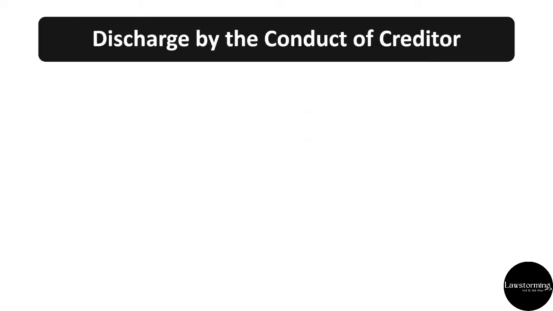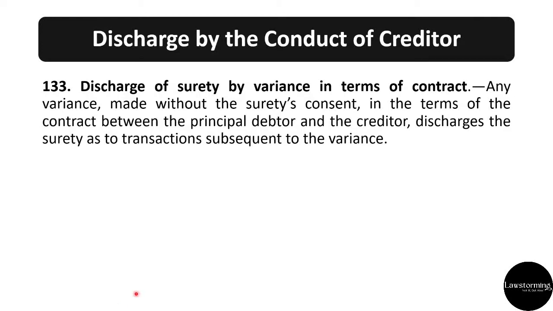Now second mode of discharge is by the conduct of the creditor. Section 133 says discharge of surety by variance in terms of contract. So any variance made without surety's consent in the terms of the contract between the principal debtor and the creditor discharges the surety as to transaction subsequent to the variance. So अगर surety के knowledge के बिना और उसकी consent के बिना कोई भी agreement होता है between principal debtor and the creditor, if there's any contract between them, then the surety is discharged with respect to any subsequent transactions after the variation is made.